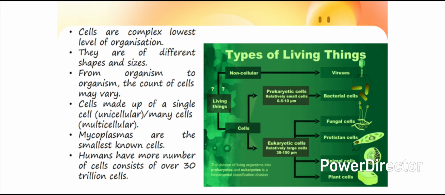Mycoplasmas are the smallest known cells. Humans have a large number of cells, consisting of over 30 trillion cells.